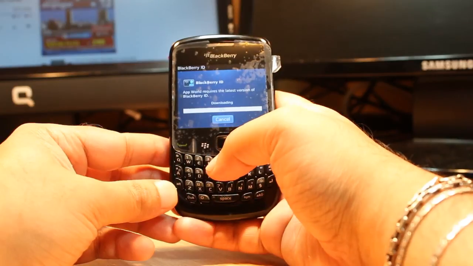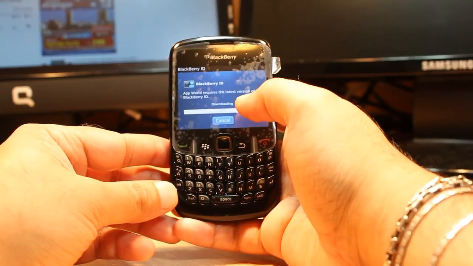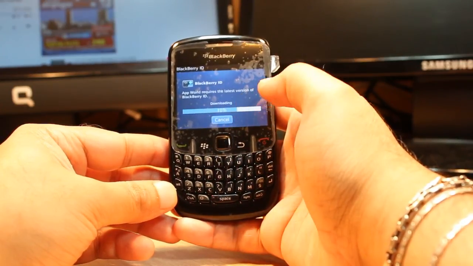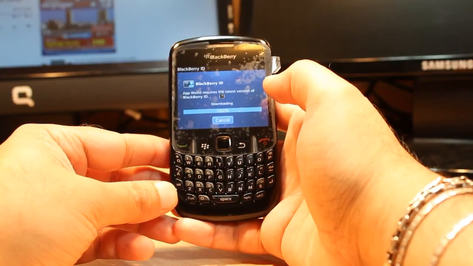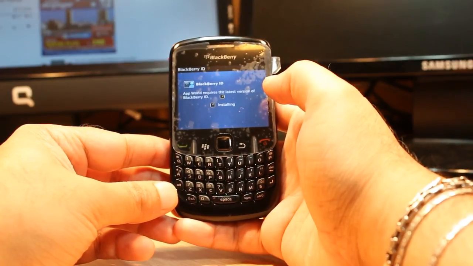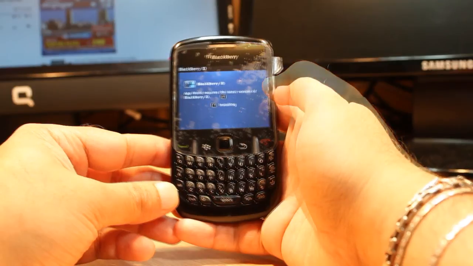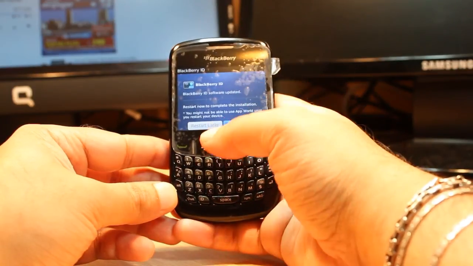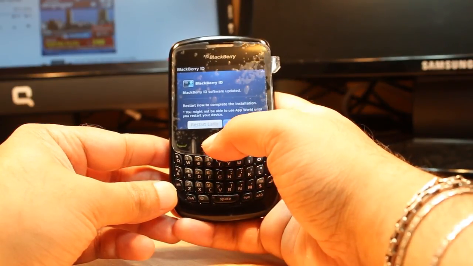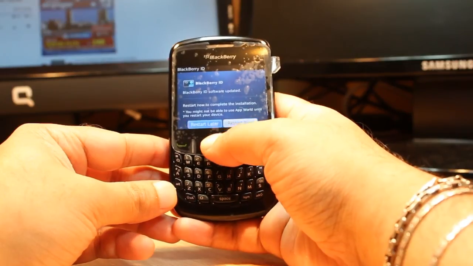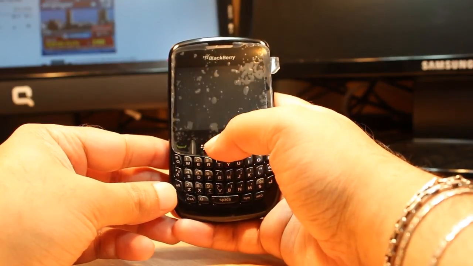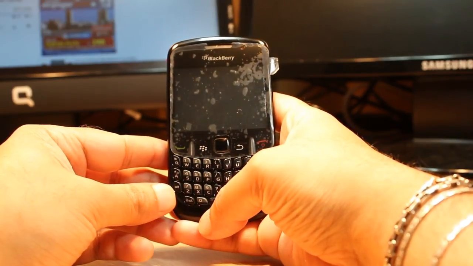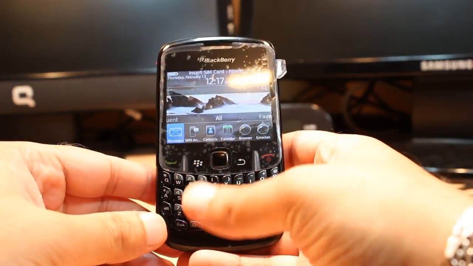Okay, and I get some upgrade from here, it is downloading the update. Okay, one more update, installing the update. Okay, I have to restart the phone now. Here is a button, restart now. Hit for restart, verifying some software.